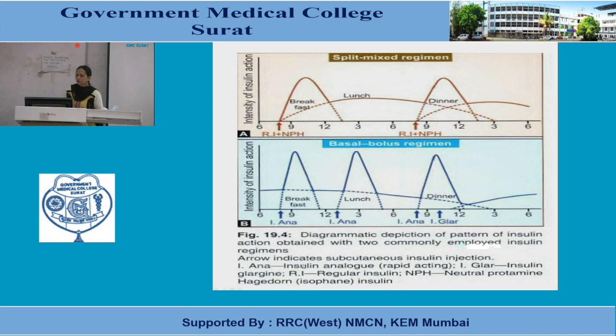So rapid acting insulin or insulin analog is given thrice: before breakfast, before lunch, and before dinner. So it will take care of glycemia mediated by breakfast, lunch, and dinner.